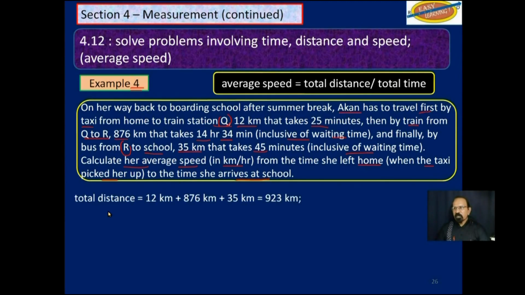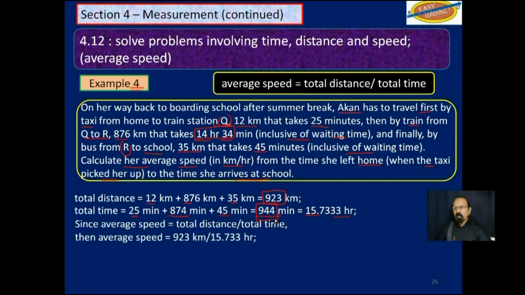So total distance is 12 kilometers plus 876 kilometers plus 35 kilometers, and that gives you 923 kilometers. This is 3 significant figures because we are adding now, not multiplying. Total time, 25 minutes plus 874 minutes, that is the 14 hours and 34 minutes, plus 45 minutes, 944 minutes, 3 significant figures, or 15.733 hours. Average speed will be total distance divided by total time.